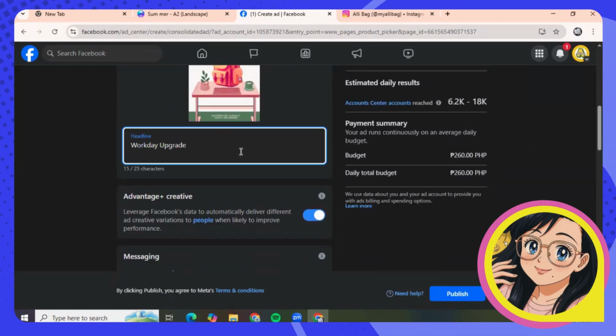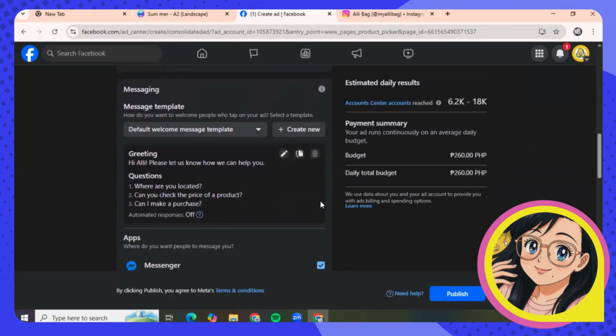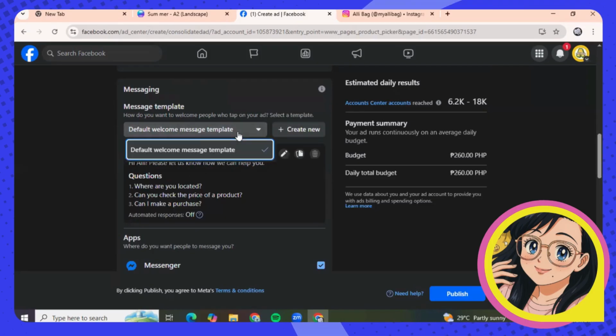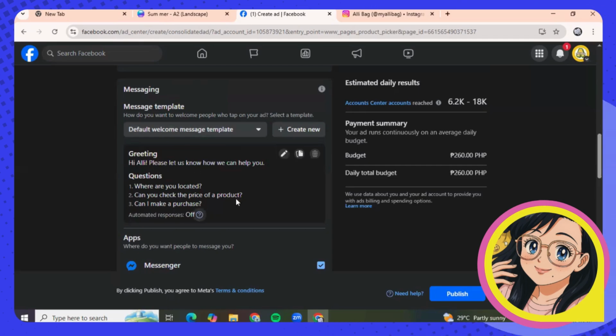Okay, so now on this part, since we chose getting more messages, that's the reason why we are posting this Facebook ad. Okay, so it is being advised here how do you want to welcome people who land on your ad. So you can select a template or just use the default one. Okay, so I'm just going to use this.